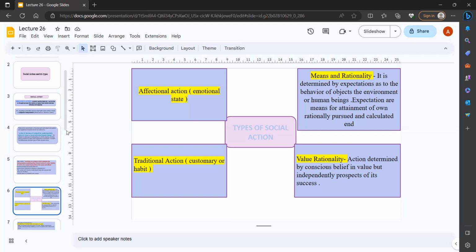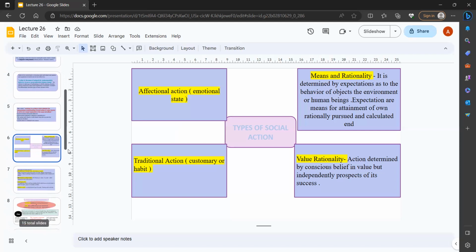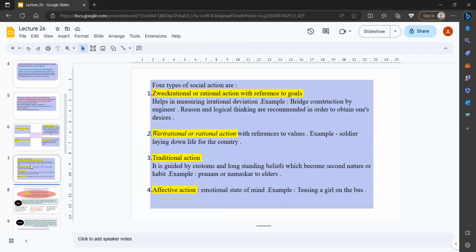Here we can deal with the types of social action in detail. He talks about four social actions. For rational action, it is important to use the keyword Zweckrational when you are talking about social action.